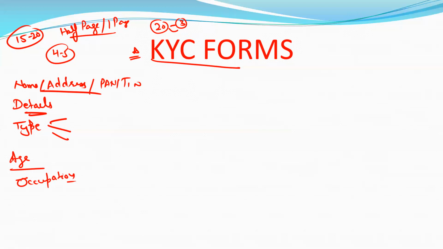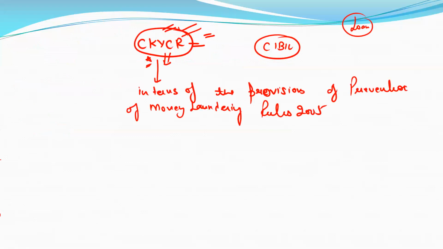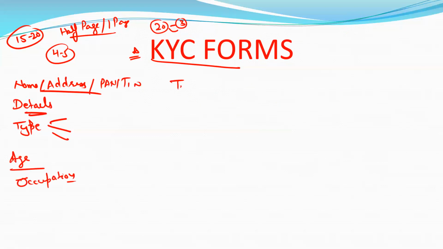Next one is telephone number, your contact number, your annual income, your business. If you are opening a current account, then your business and the registration of your business.